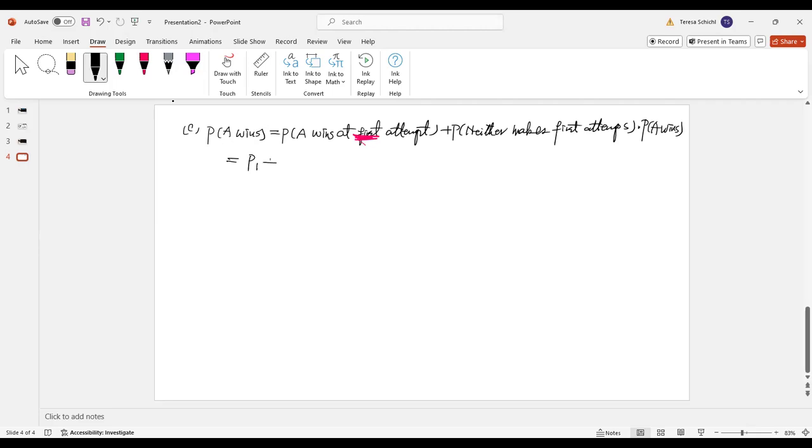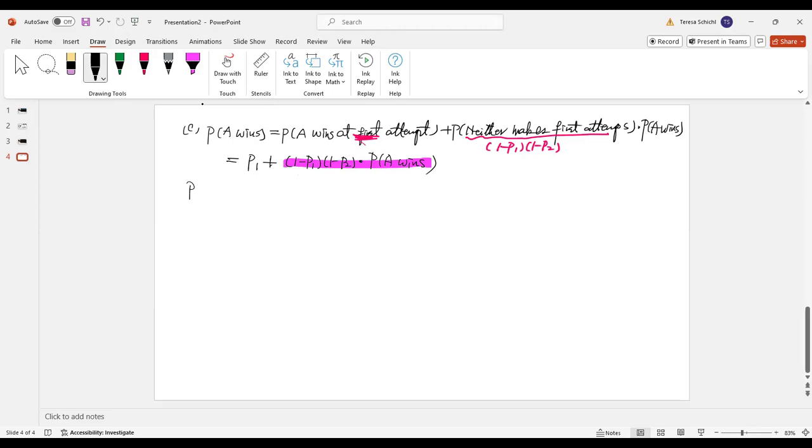Okay, now the plus, the probability neither makes it at the first attempt. So this one here will be what? 1 minus P1 times 1 minus P2, right? Then times the probability that A will win later. Okay, now in order to solve for A, I can move this term to the left-hand side.